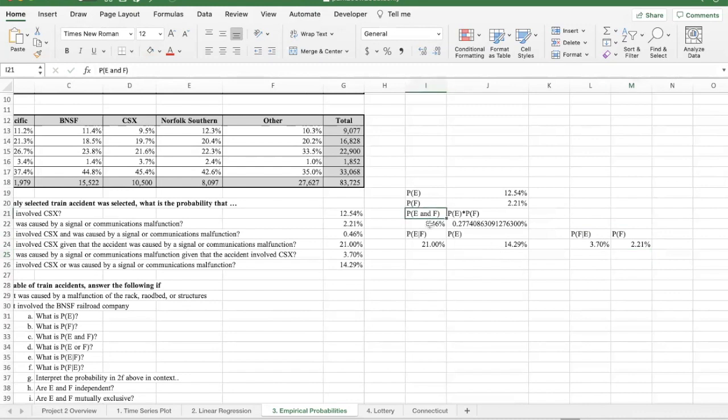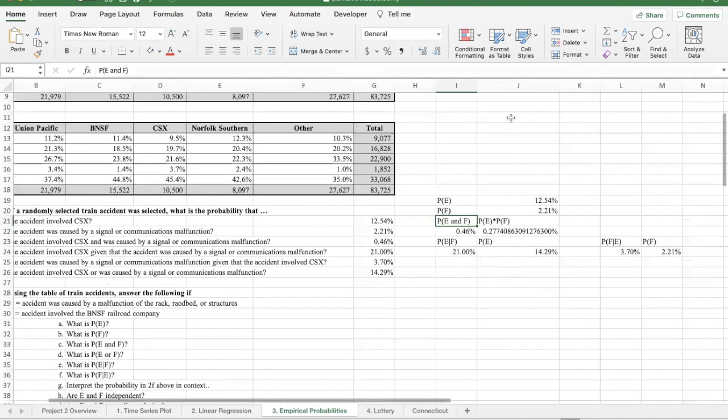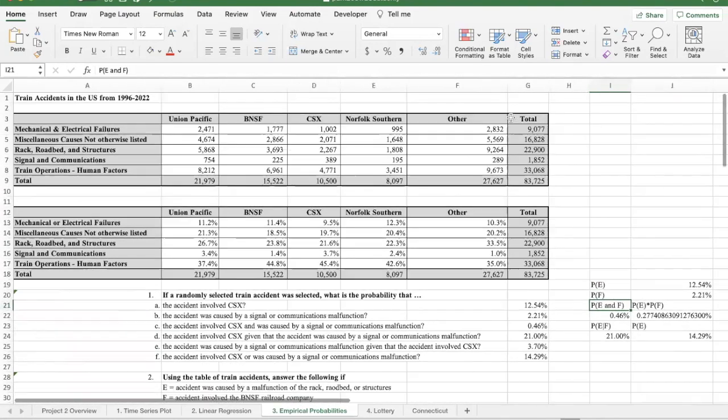And if we want to know if two events are mutually exclusive, all we have to do is look at the probability of E and F. If the probability of E and F is 0, then the two events are indeed mutually exclusive. In this case, the probability of E and F is not equal to 0.